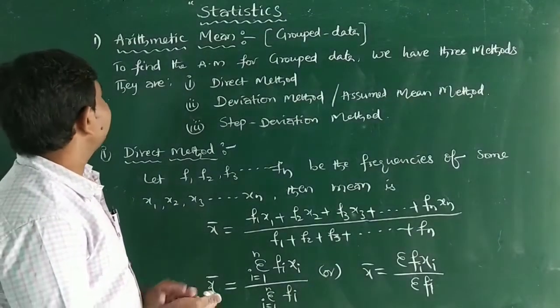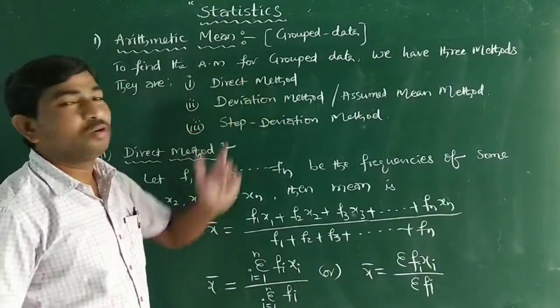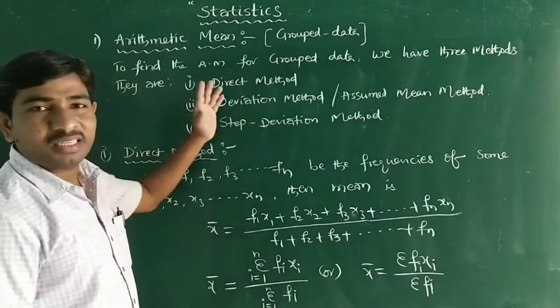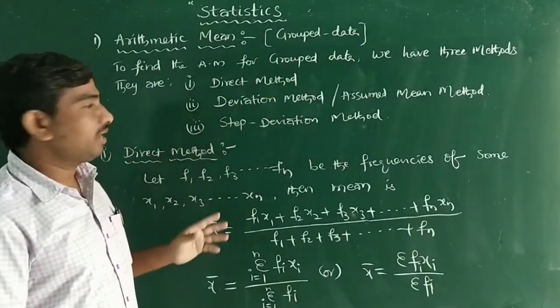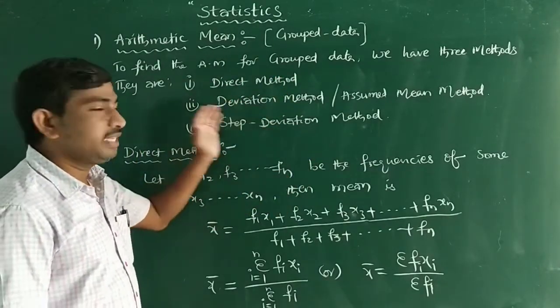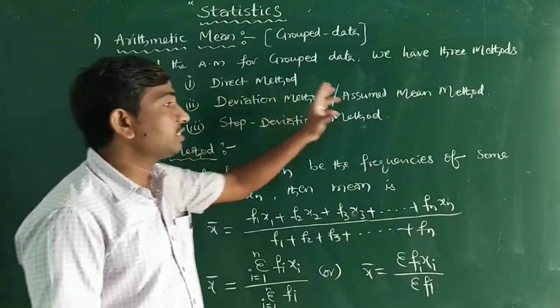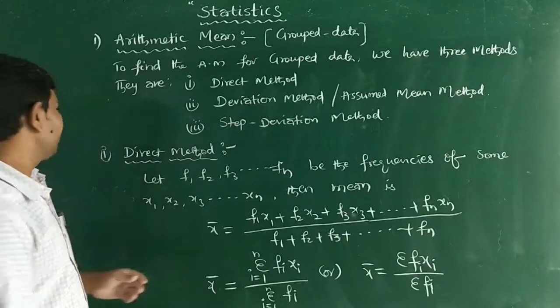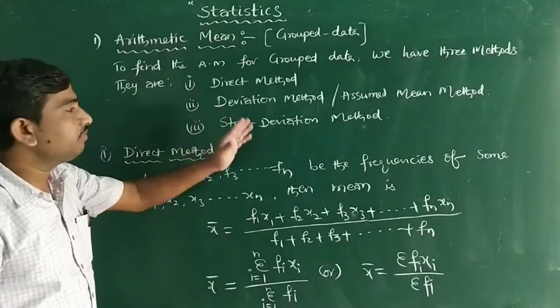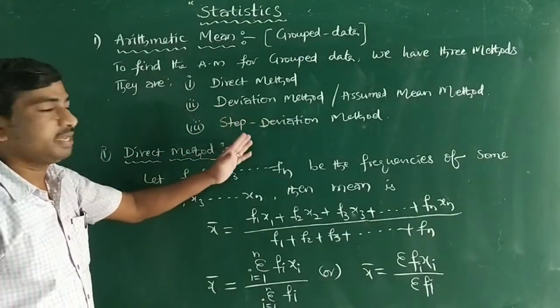Now let us see the arithmetic mean for grouped data. To find the arithmetic mean for grouped data, we have three methods. They are the direct method, the deviation method, also called the assumed mean method, and the step deviation method.